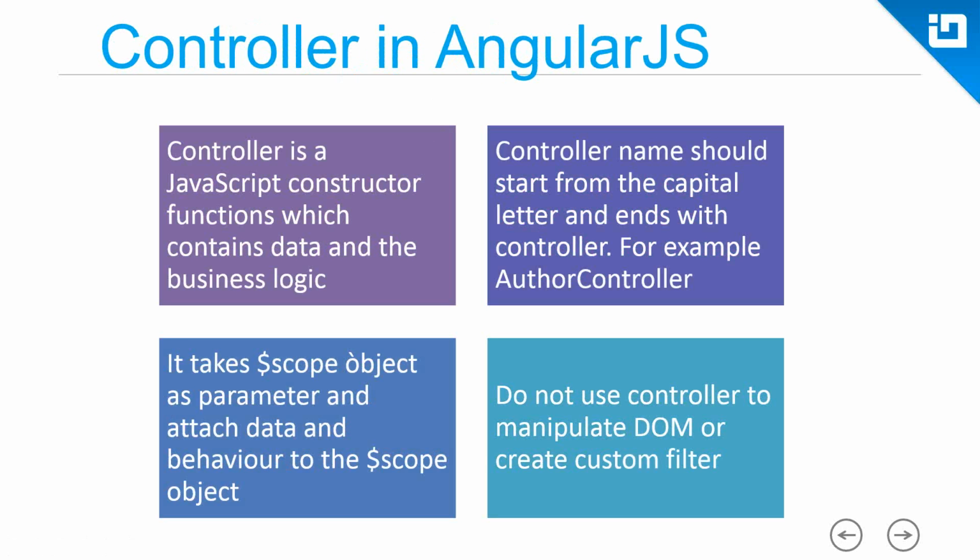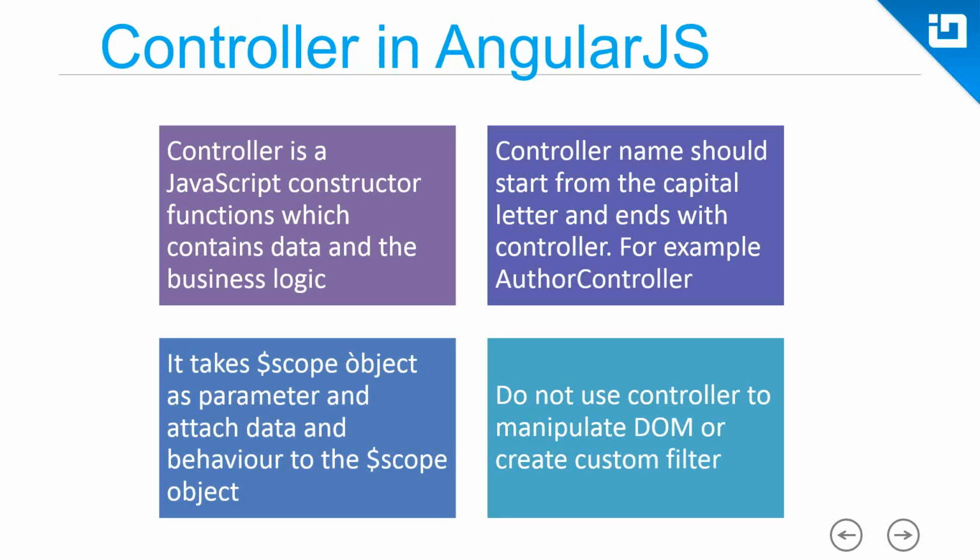We just saw that the controller name should start with a capital letter and end with "Controller", for example, AuthorController, which we just created. Then it takes a $scope object as a parameter, and we attach data and behavior to the $scope object. The last point on this slide is very important: do not use a controller to manipulate the DOM or create a custom filter.